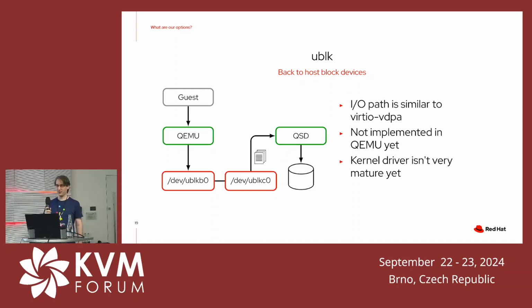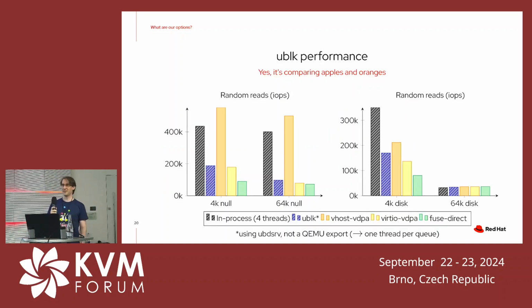So how does this perform? This is a bit harder to tell because, as I said, it doesn't exist in QEMU yet. So what I had to do is use the ublksrv UBD server, which belongs to the ublk project. And it does things a bit differently, because all of the things that I benchmarked so far in QEMU used a single thread.